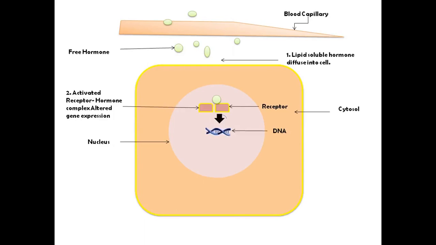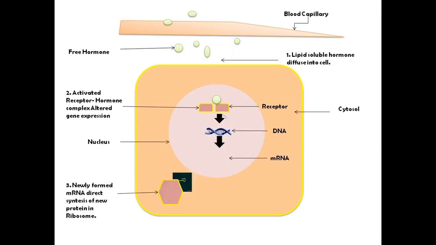It means the DNA gets converted into the messenger RNA. And this messenger RNA leaves the nucleus and binds to a ribosome. And this ribosome forms the new protein, and this new protein alters the cell activity. This is the total process of the lipid soluble hormones.